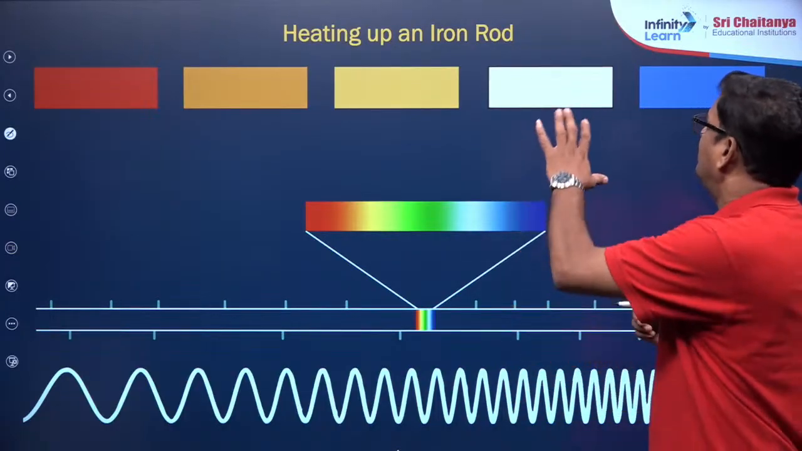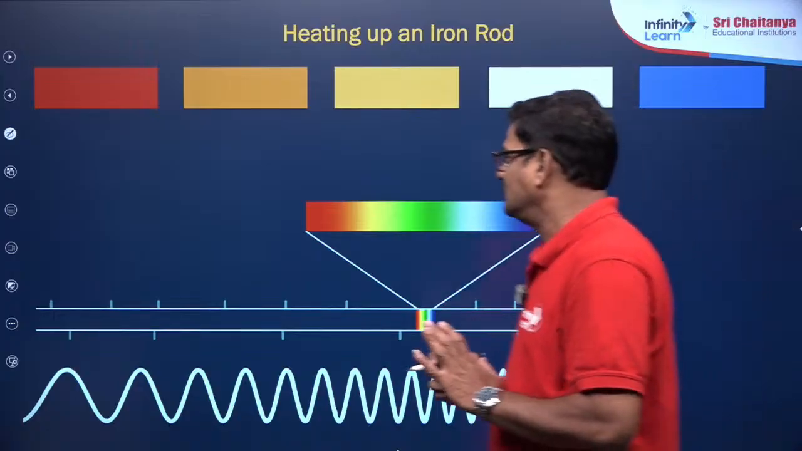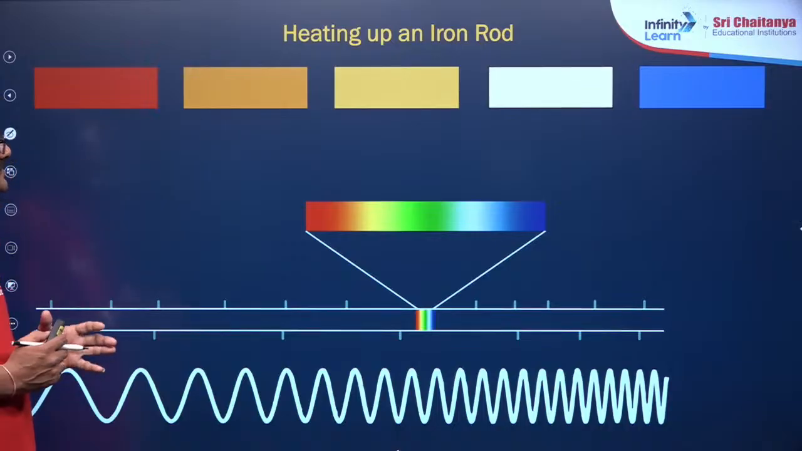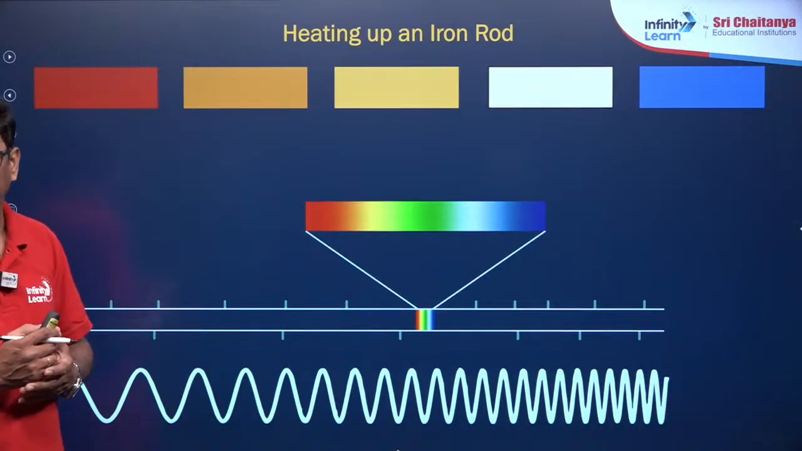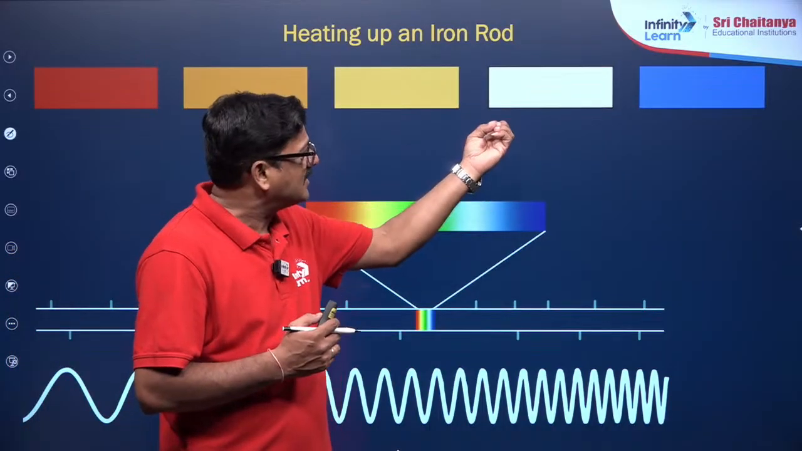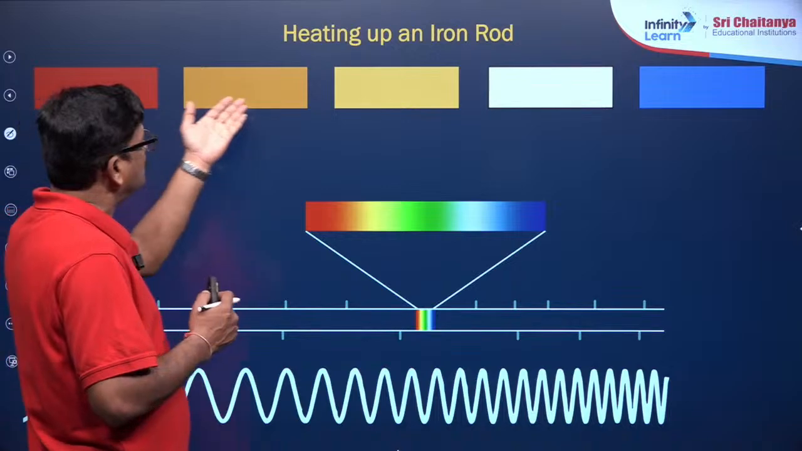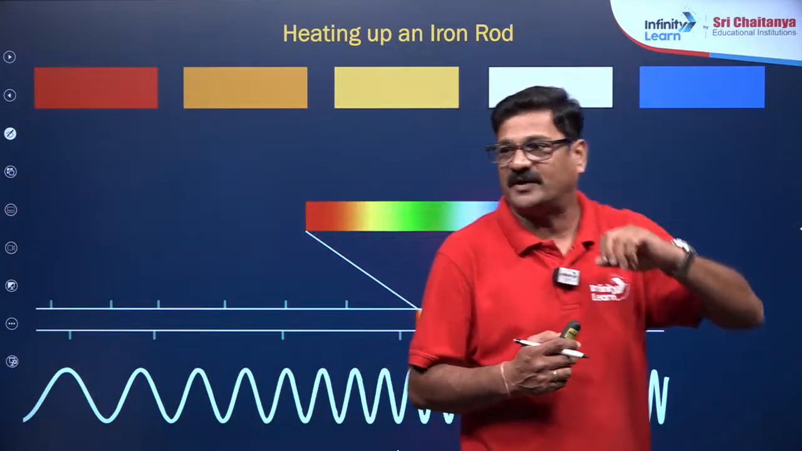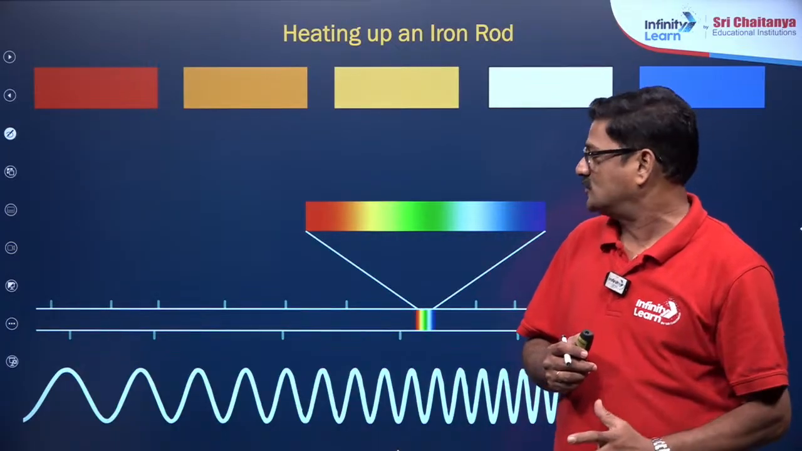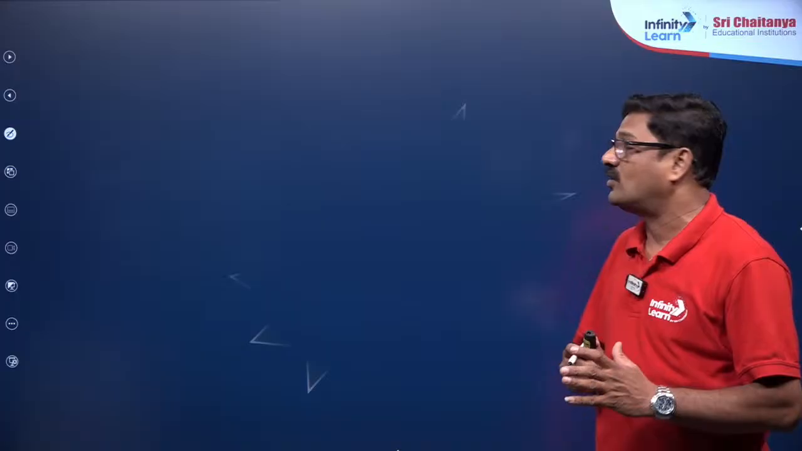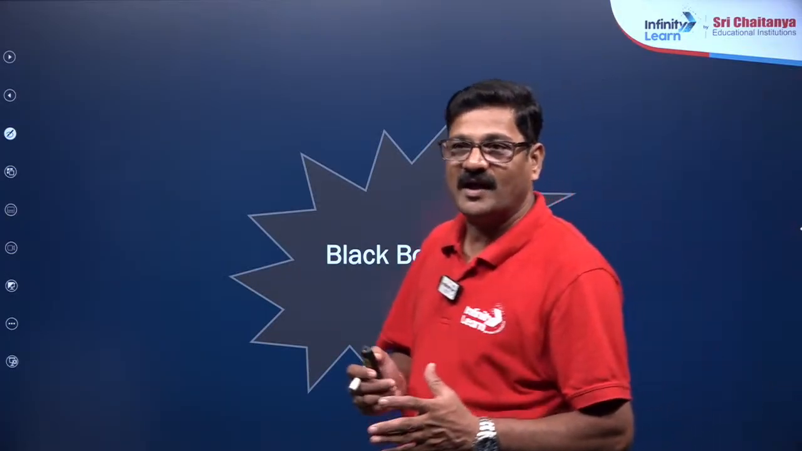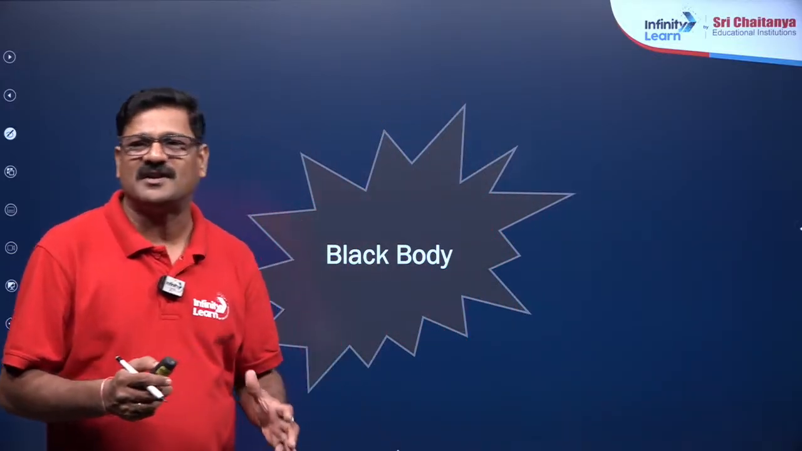When you talk about heating up an iron rod, initially it is going to be red for 5 or 10 minutes. If you heat it for 15 minutes, 30 minutes, or more than that, as the temperature is increased, it is going to be more and more energetic in its spectrum. So the behavior of the heating body is explained on this basis, that is, based on black body radiation. So what is this black body? It is not named according to color.